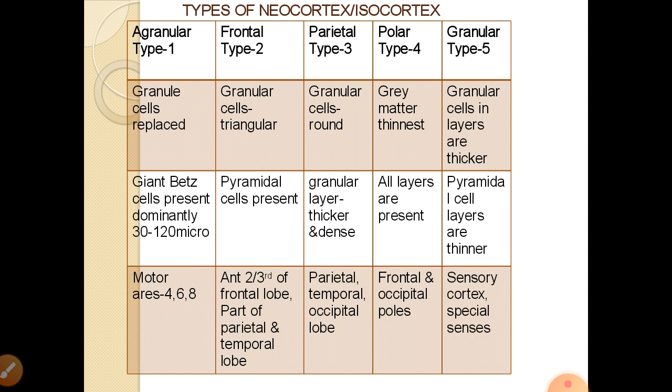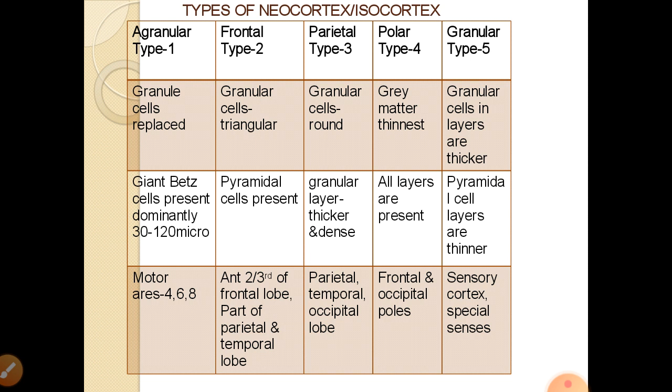The second type is the frontal type of cortex, or type 2 cortex. This contains mainly granular cells, which are triangular in shape. The pyramidal cells are also present. So both granular cells and pyramidal cells are present, but the granular cells are triangular in shape. This is present in the anterior 2/3 of the frontal lobe, part of the parietal lobe and part of the temporal lobe. So this is the frontal type of cortex.